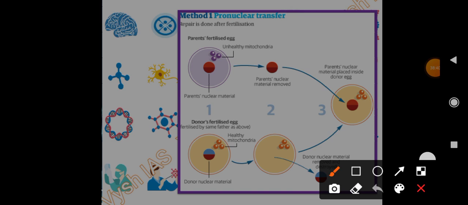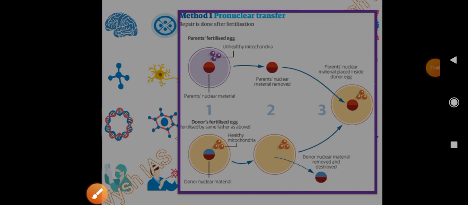We take the mother's nucleus out from this unhealthy cell, and from the donor we take the cell with the healthy mitochondria. Then the nucleus of the mother is fused into the cell of the healthy donor, which has the healthy mitochondria and healthy cell. That's how the baby has 3 DNAs, and that's why it is called a 3 parent baby.